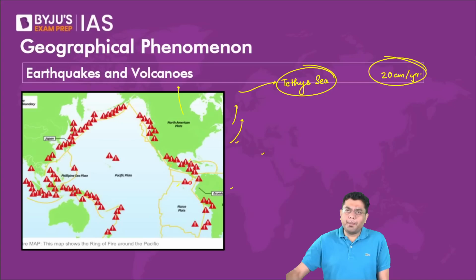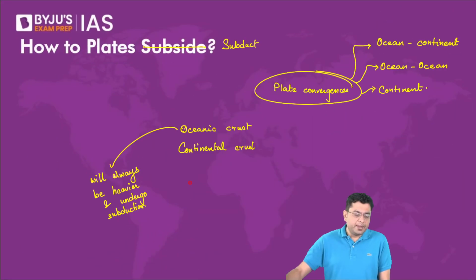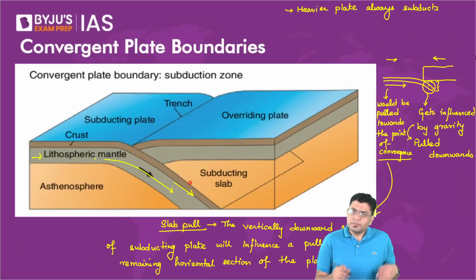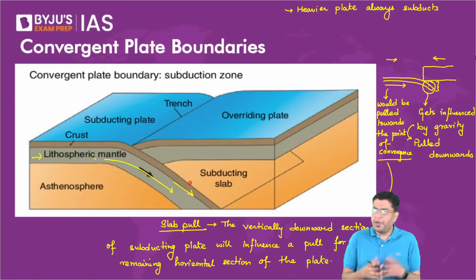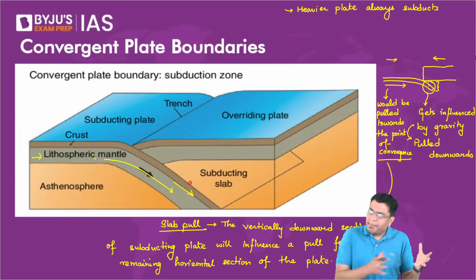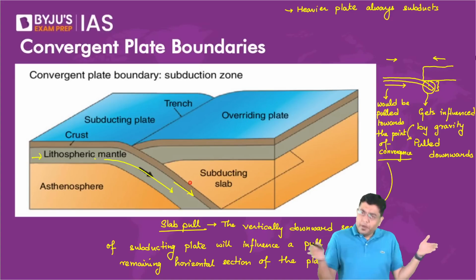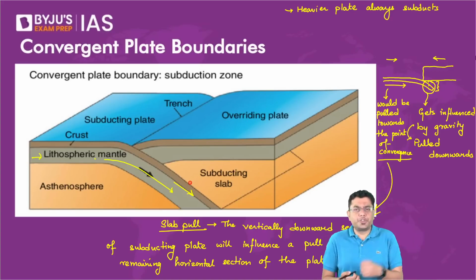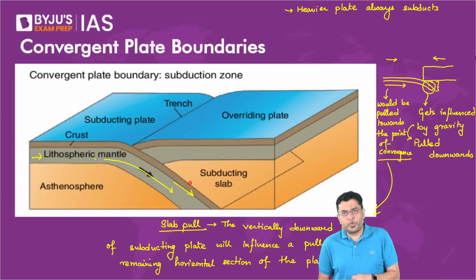Now, when we talk about the convergence of plates, the convergent plates in general, I hope you will agree with me that some portion of the existing plate gets destroyed in the process, isn't it? Some portion of the subducting plate during the convergence gets destroyed, gets consumed in the lower portion of the planet.